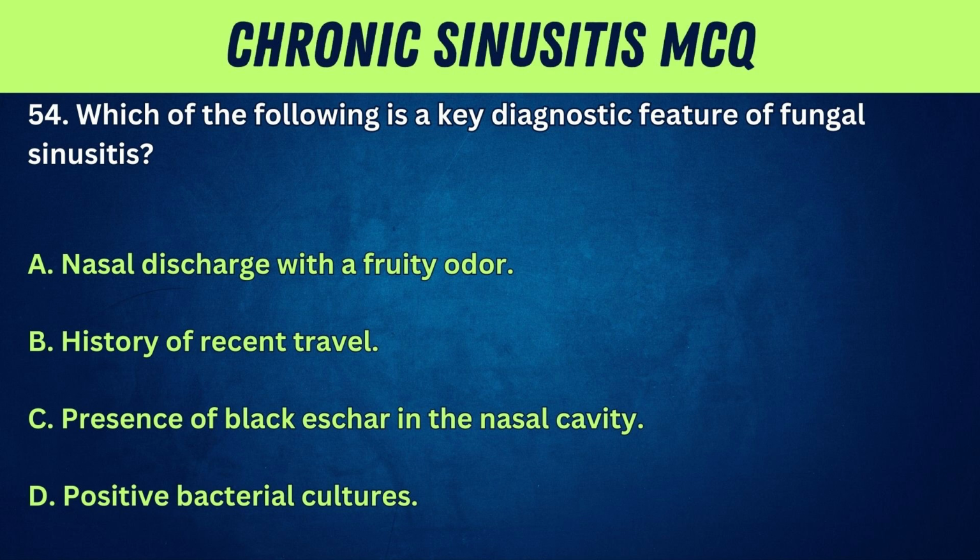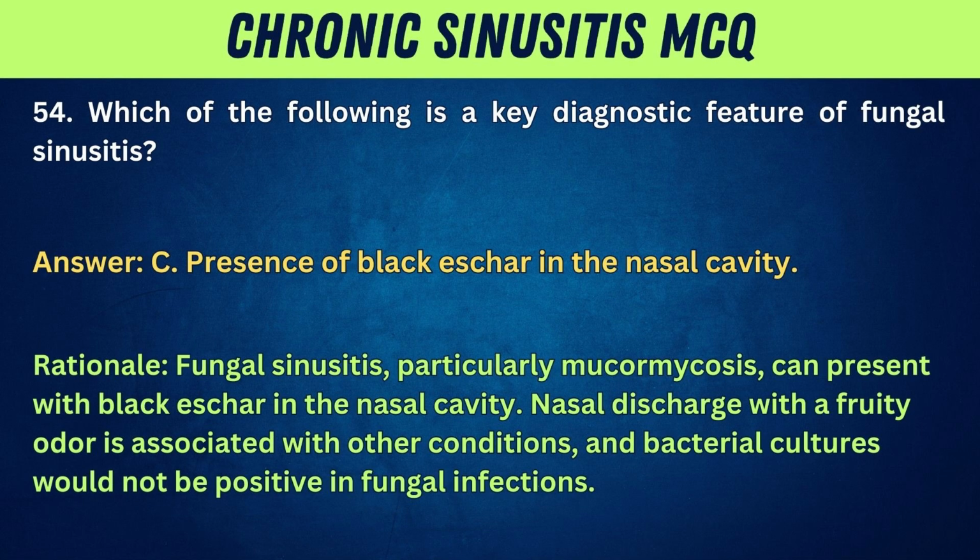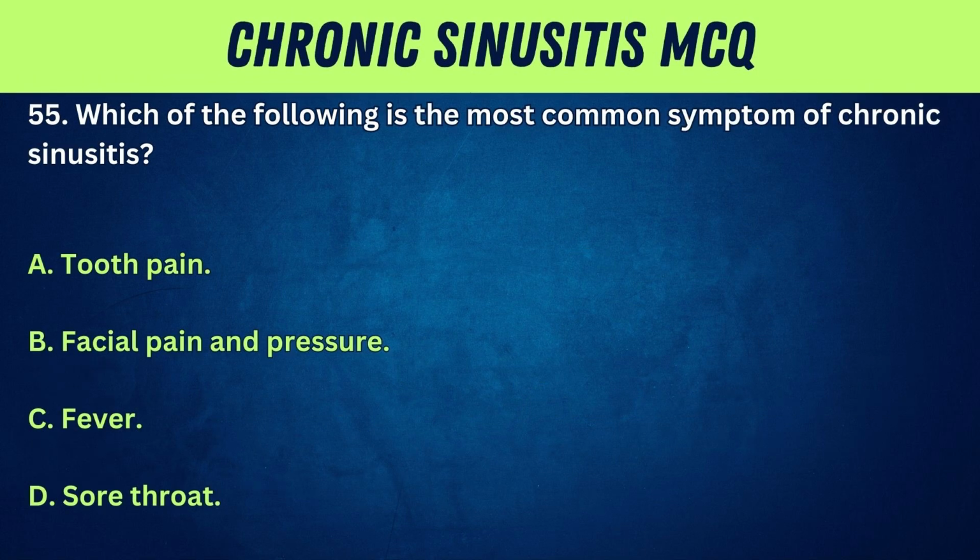54. Which of the following is a key diagnostic feature of fungal sinusitis? A. Nasal discharge with a fruity odor. B. History of recent travel. C. Presence of black eschar in the nasal cavity. D. Positive bacterial cultures. Answer: C. Presence of black eschar in the nasal cavity. Rationale: fungal sinusitis, particularly mucormycosis, can present with black eschar in the nasal cavity. Nasal discharge with a fruity odor is associated with other conditions, and bacterial cultures would not be positive in fungal infections.